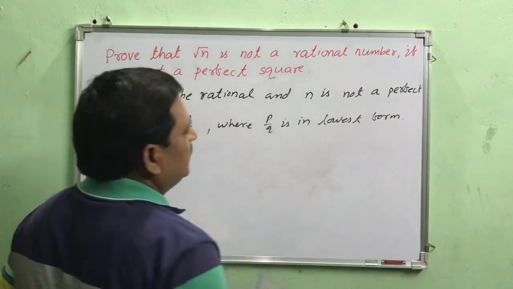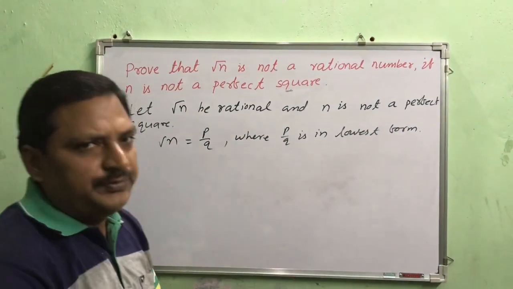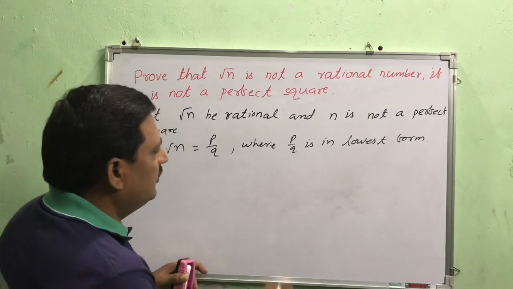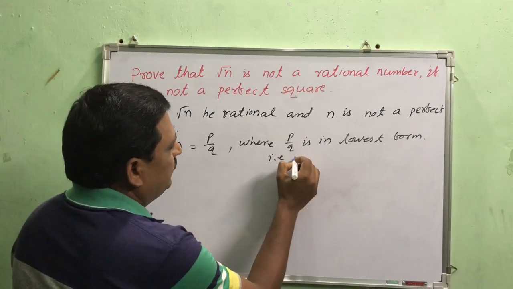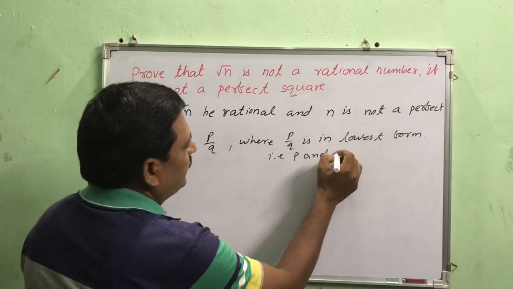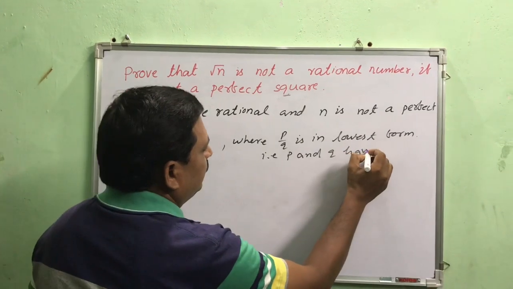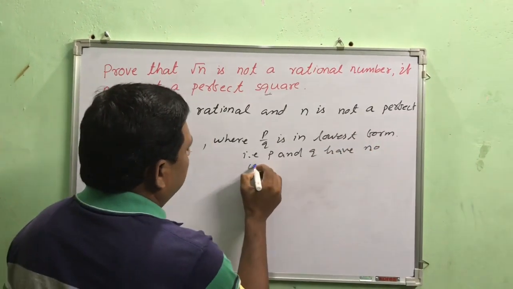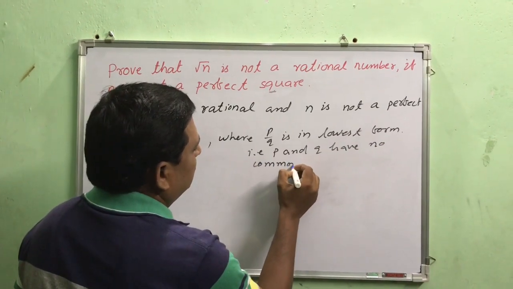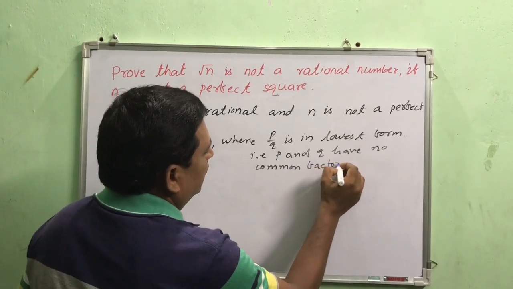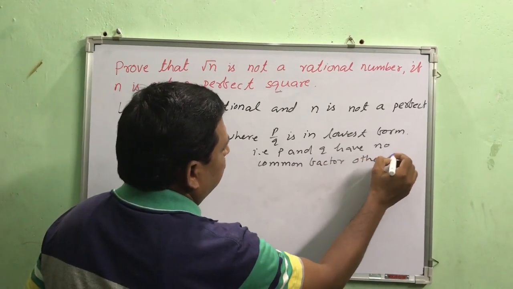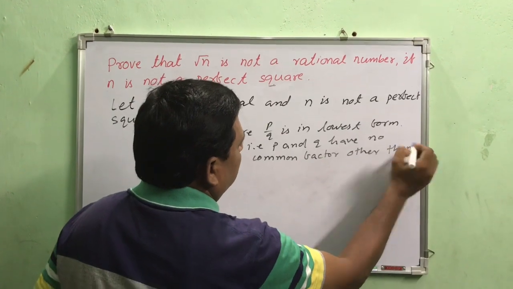That means they don't have any common factor other than 1. That is, p and q have no common factor other than 1. Right?